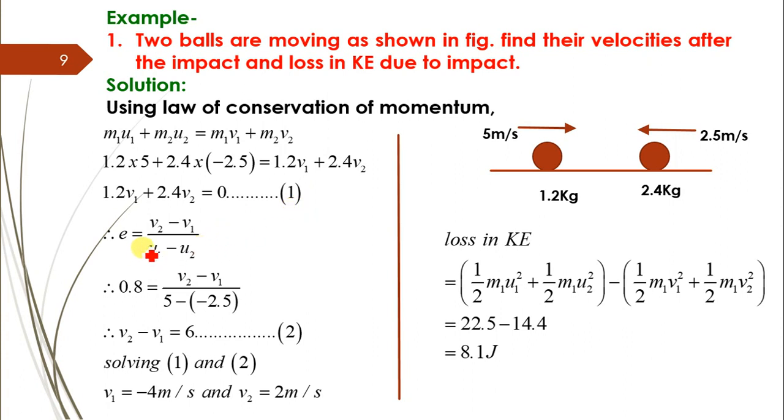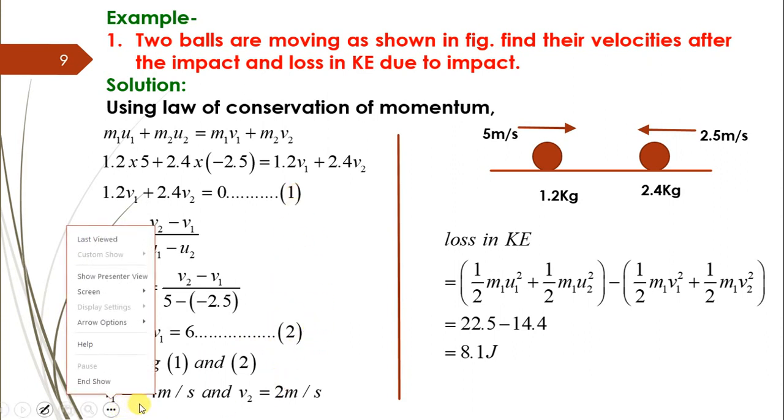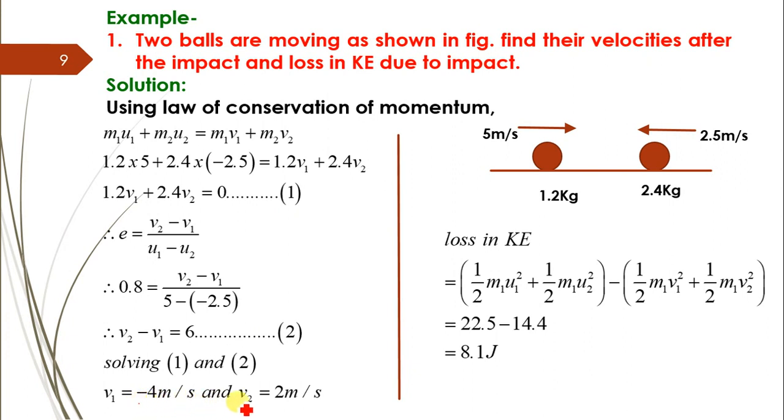Then second, we know e is equal to v2 minus v1 divided by u1 minus u2. Substituting the values, we get the second equation, v2 minus v1 equals 6. Solving the first and second equations, we finally get v1 equals minus 4 meter per second and v2 equals 2 meter per second.